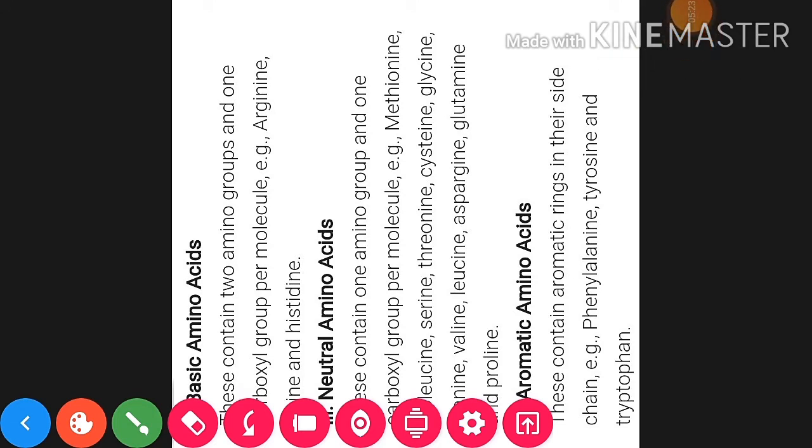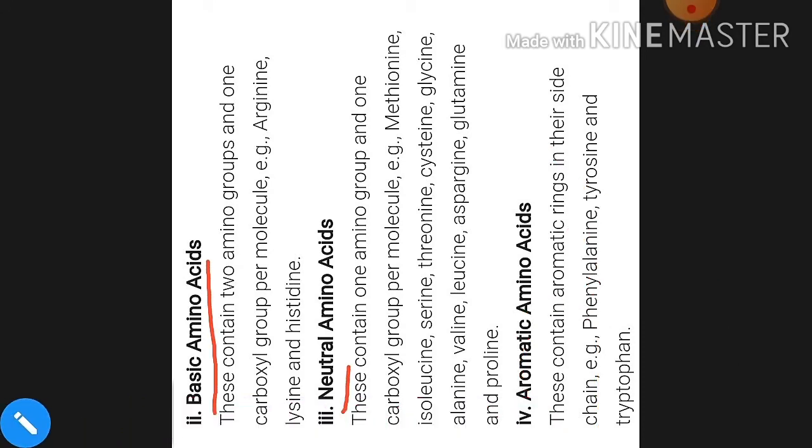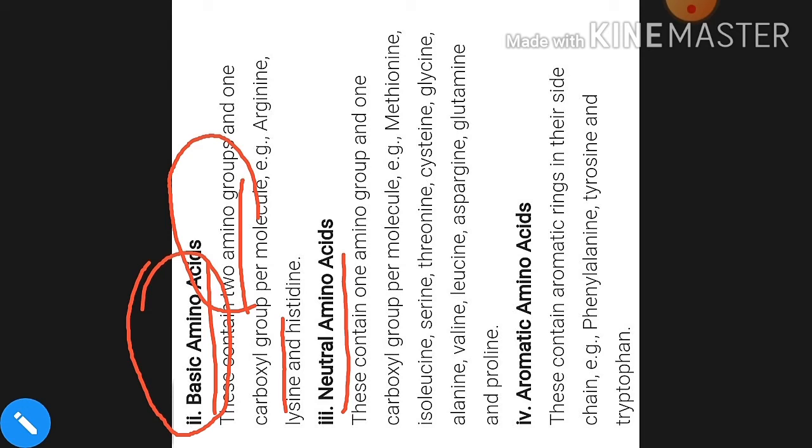Now this is about the basic amino acid. Okay, now basic amino acid and also the neutral amino acid. So what is in basic amino acid? If the number of amino groups is more than one, it means to say this is opposite to that of acidic amino acid. So in this basic amino acid, two amino groups are present while only one carboxylic group is present. Okay, we must remember here that basic amino acids are opposite to acidic. It means to say here the number of amino groups is 2, but only one carboxylic group is present, that is called basic amino acid. That's why this is opposite to that of the acidic.